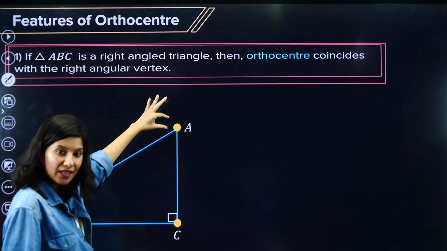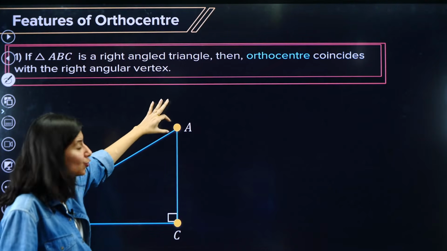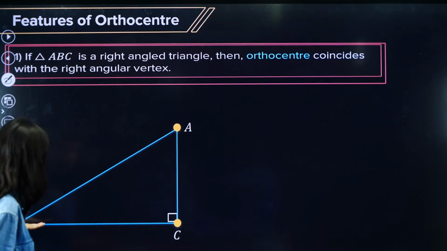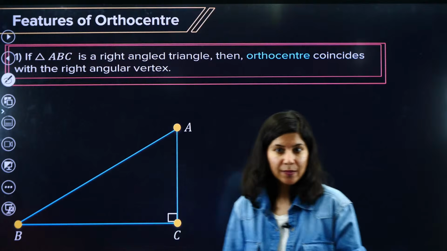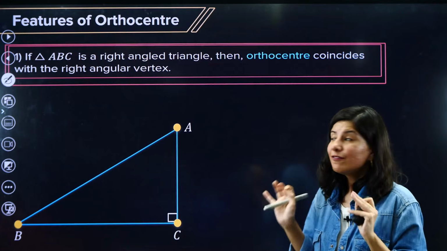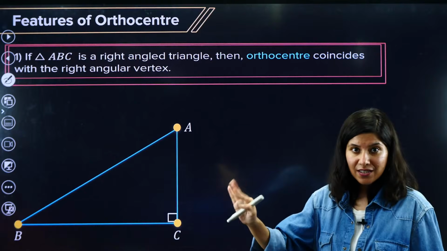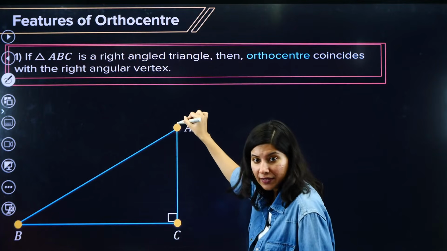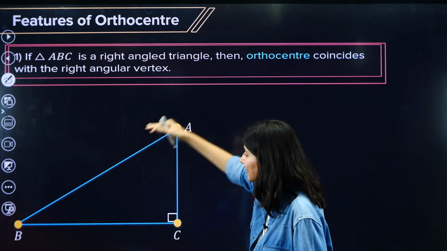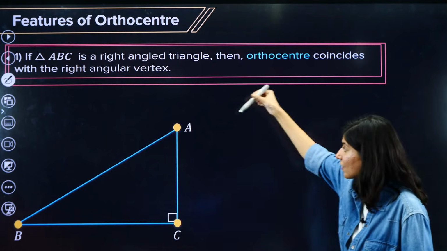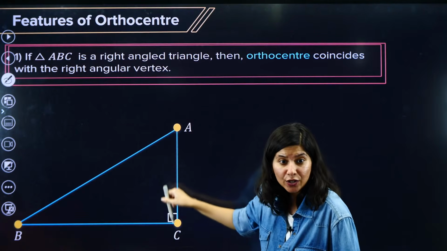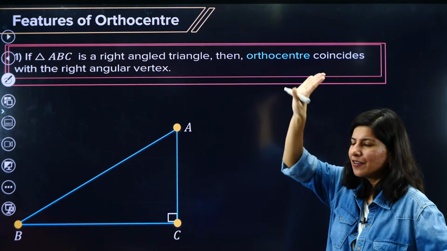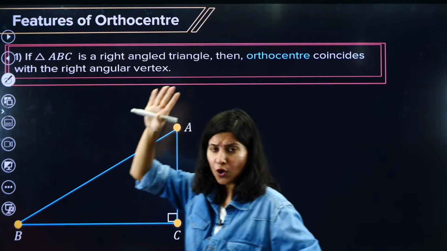So from point A, I have to drop a perpendicular to BC. Let us do the same thing for a right angle triangle which we just did for a general triangle. This is your point A, this is your side BC. We are going to drop a perpendicular to side BC. But wait a minute, ma'am, hold on.